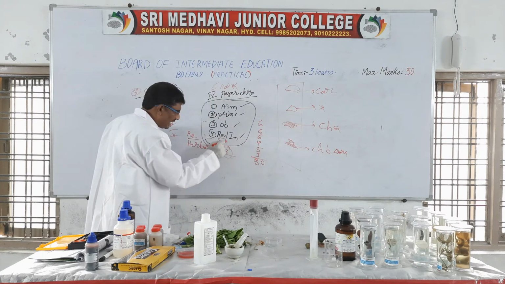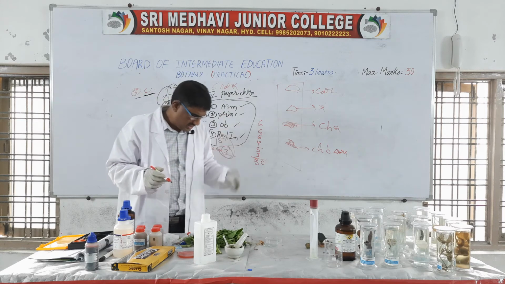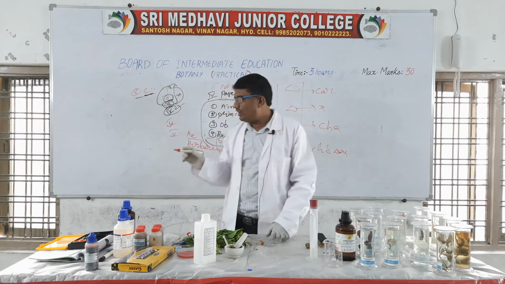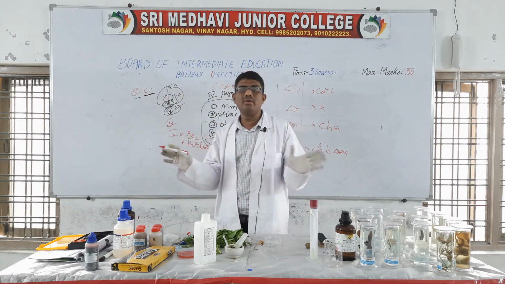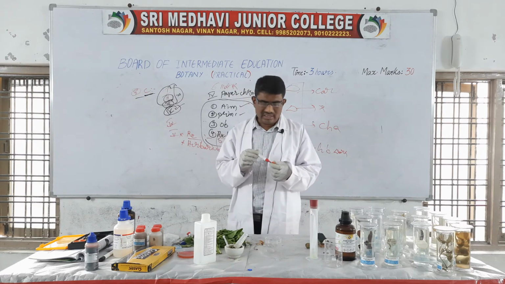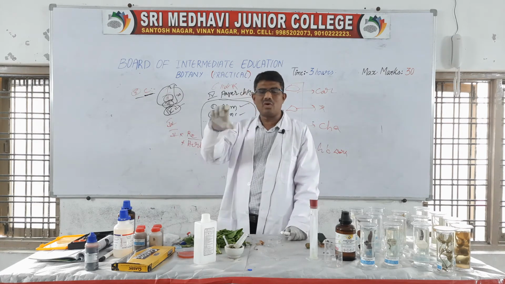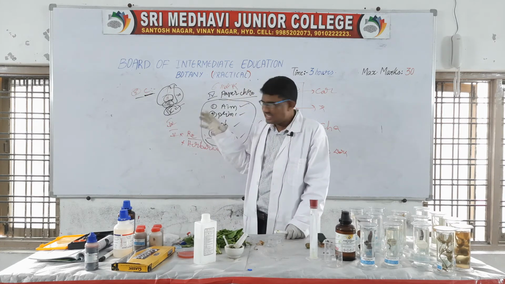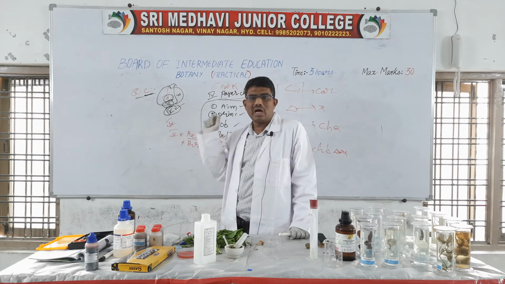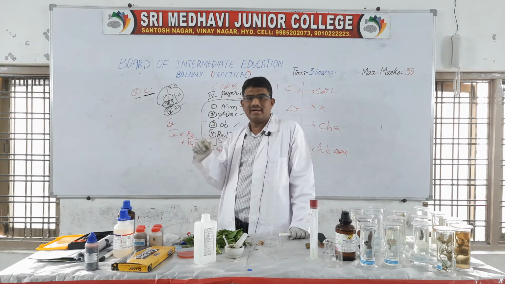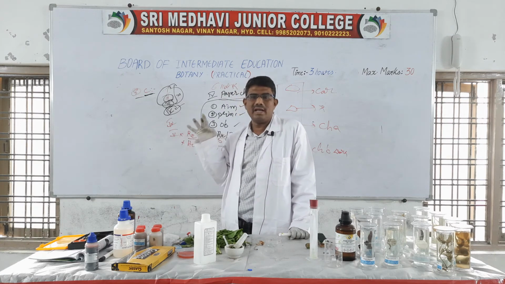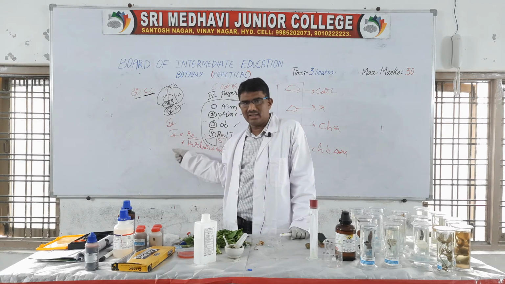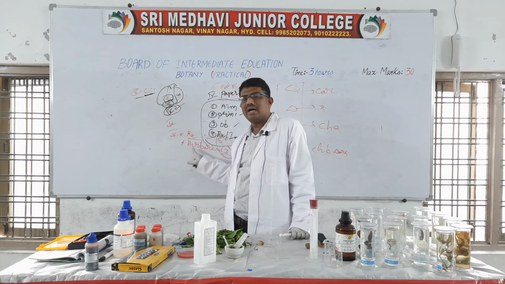Only when you have the record and herbarium will they allow you into the practical examination hall. Without record and herbarium, they do not allow you in. That's why you have to purchase the herbarium in the college; the college will provide it. You should go as early as possible and take the herbarium. Why? Because you have to write your name and the plants you collected, the scientific name, common name, where you collected them, and you have to remember that. Viva will ask that.